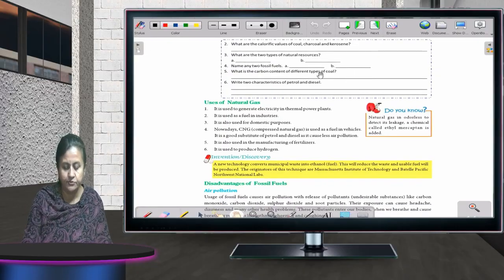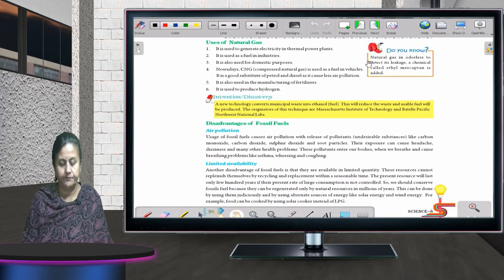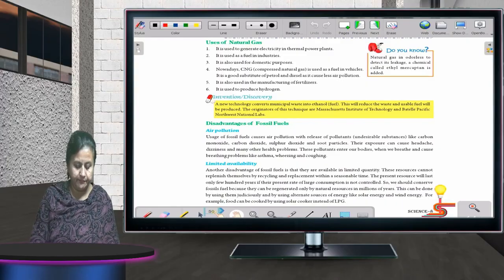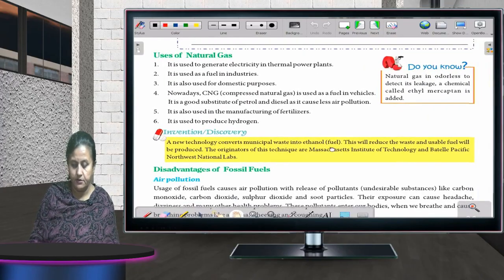Uses of natural gas. Can you all see on your screens? Okay. Fine.